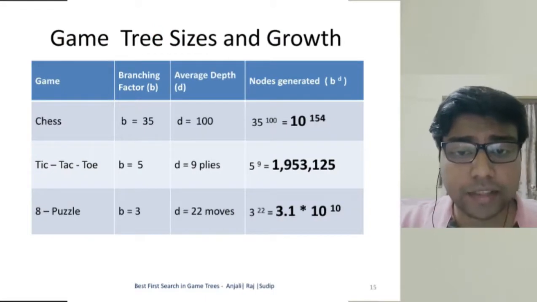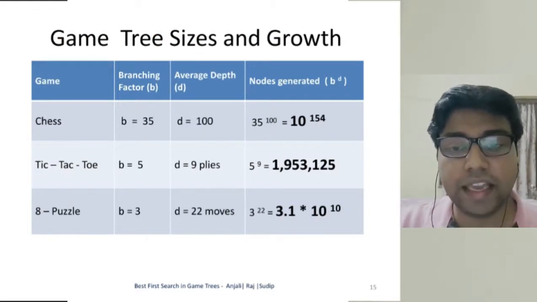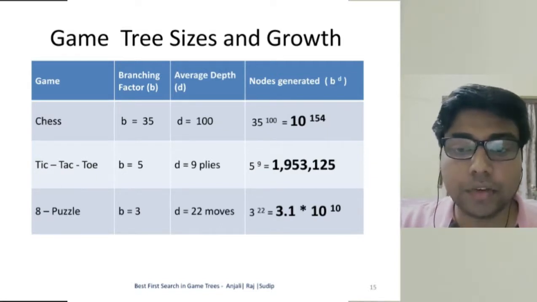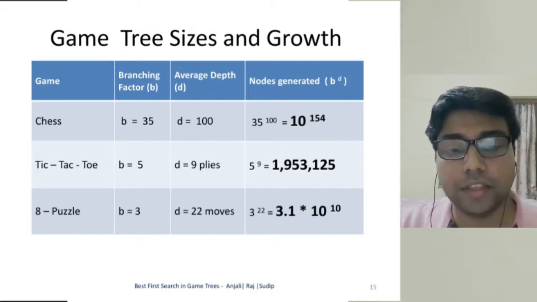The branching factor B for chess is 35 and the average depth to which the game continues is 100. Therefore, the generated nodes are 35 raised to the power 100, which comes out to be 10 raised to the power 154 in decimal number system. Similarly, the number of nodes for some other games are also given. Clearly, the number of nodes is very large and often impractical to store.